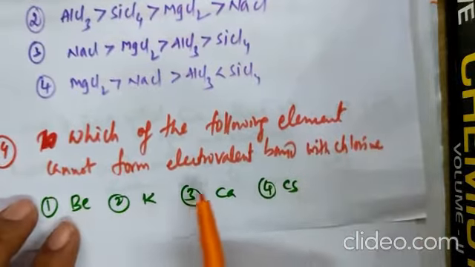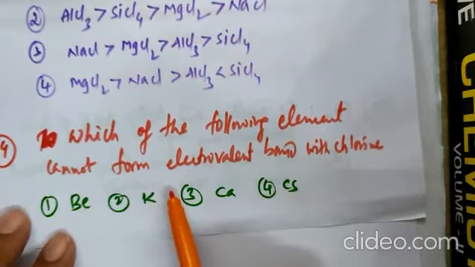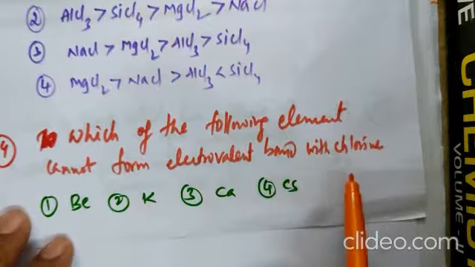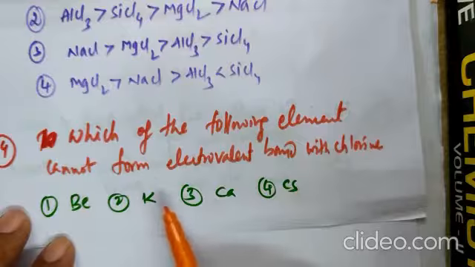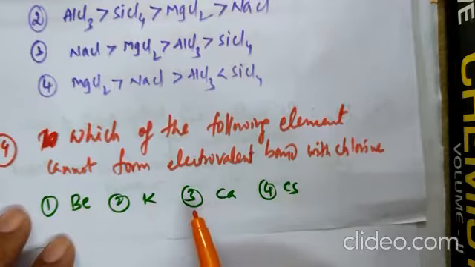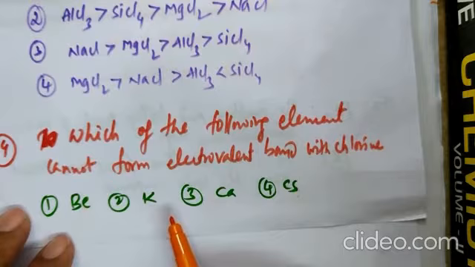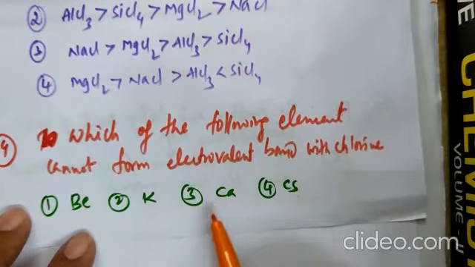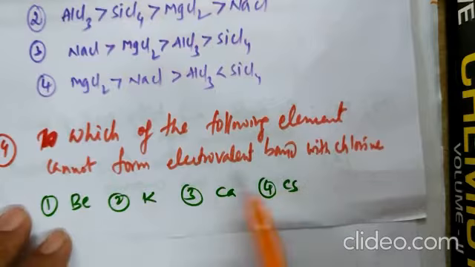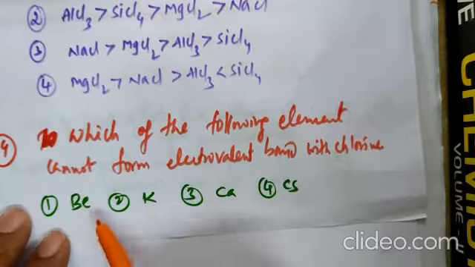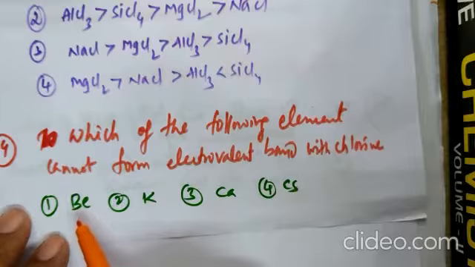Next, which of the following elements cannot form an electrovalent bond with chlorine? Electrovalent bond means ionic bond. Among these four options, which one is unable to form an ionic compound with chlorine? Potassium forms KCl, calcium forms CaCl2, Cs forms CsCl, and beryllium forms BeCl2. The most familiar example among the second group: beryllium compounds are covalent compounds. So the correct answer is beryllium.